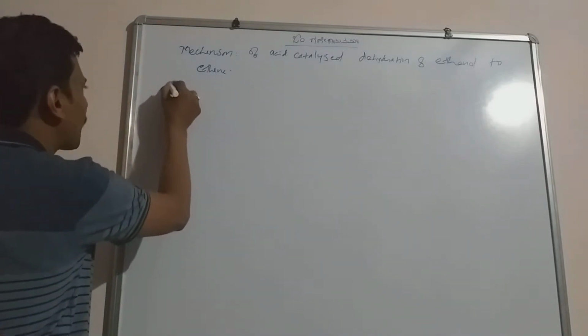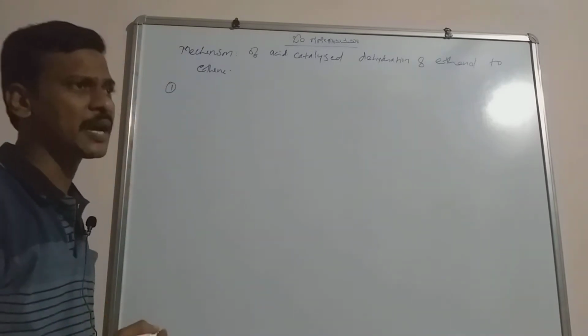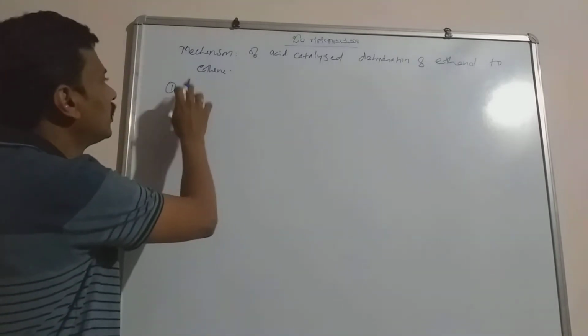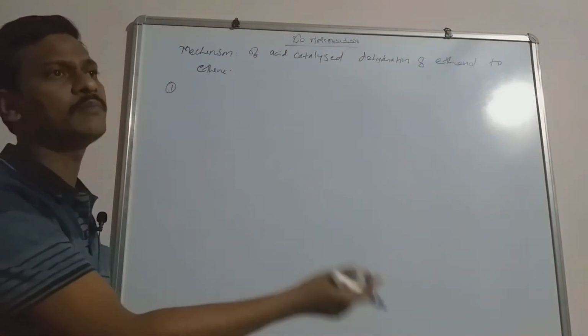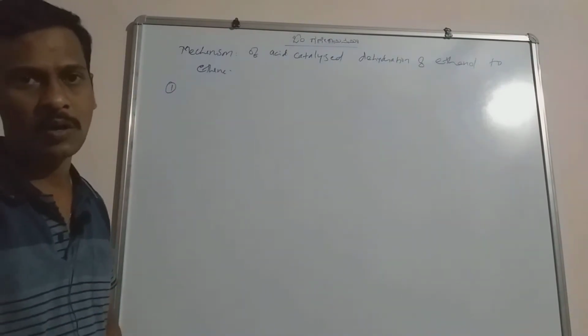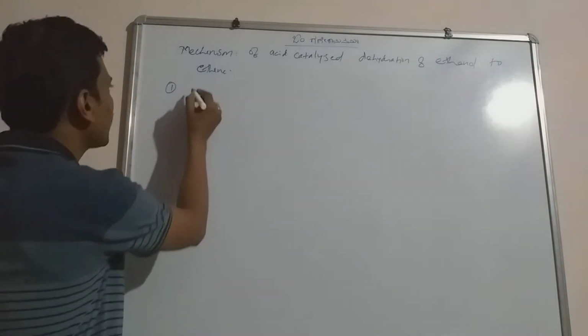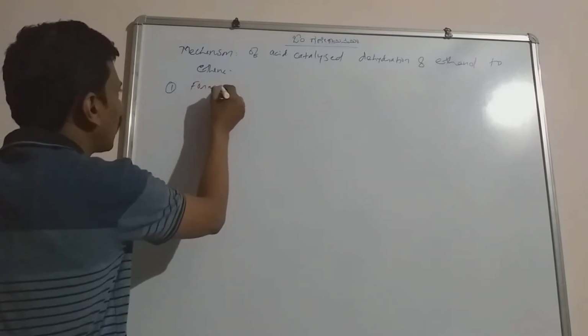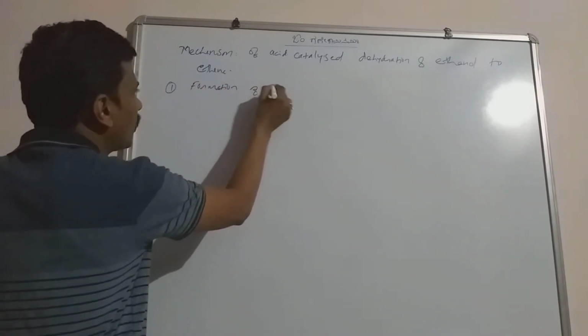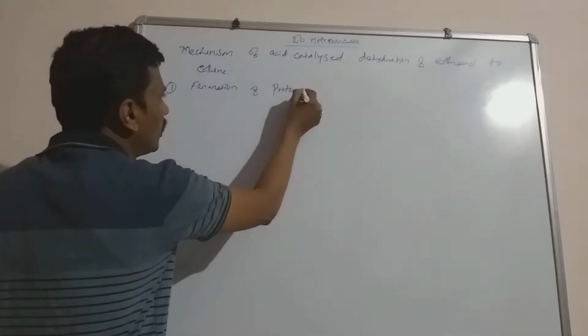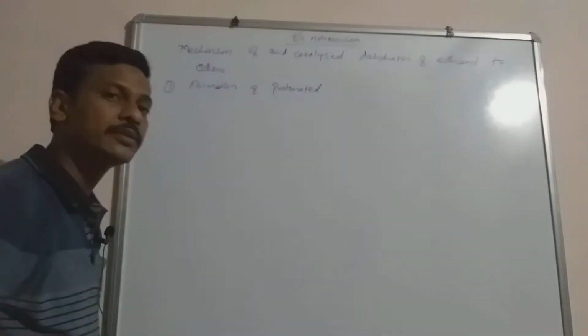In the first step, the ethanol is protonated. The first step is formation of protonated alcohol. As I told you, this mechanism involves three steps.